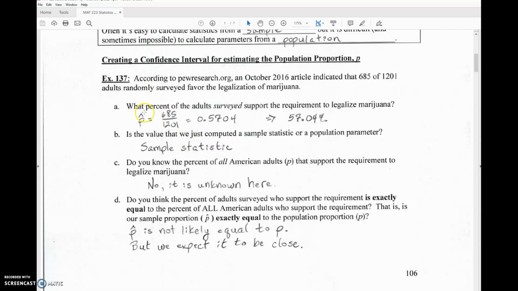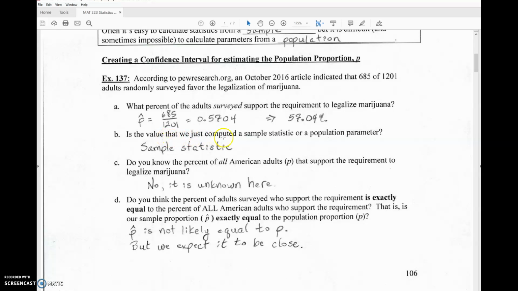Okay, so just a thought example here, example 137. According to pewresearch.org, an October 2016 article indicated that 685 of 1,201 adults randomly surveyed favor the legalization of marijuana. So what percent of the adults surveyed support the requirement to legalize marijuana? So that's p hat, right? It comes from our sample, and that's 685 over 1,201. If I put that into decimal form, it's 0.5704. So the sample proportion is 0.5704. If I change that to a percentage, it's 57.04%.